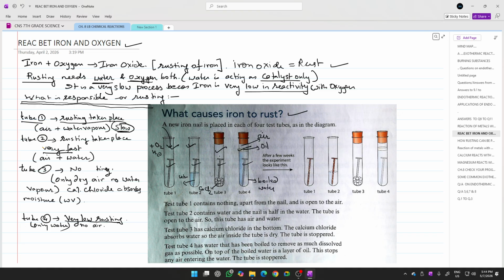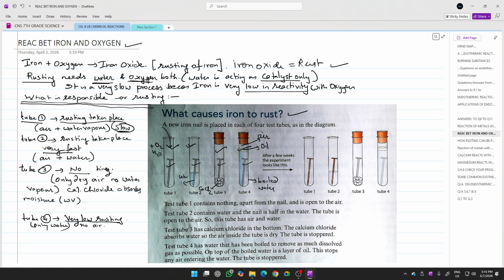When there is no water vapor left, only a small quantity of oxygen will be left in this test tube, which is very, very little because the stopper is closed. So you have a very limited amount of oxygen and no water vapor at all.